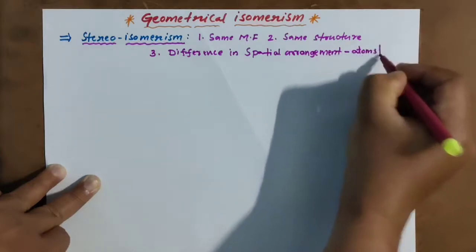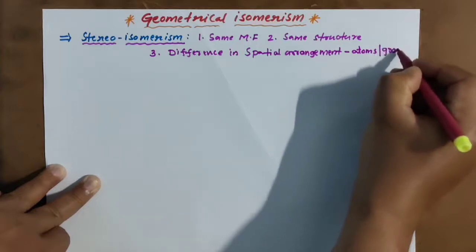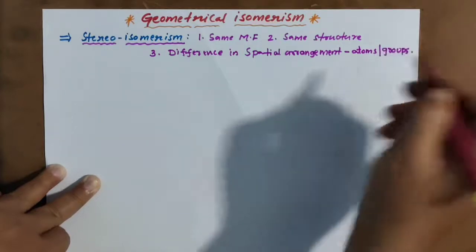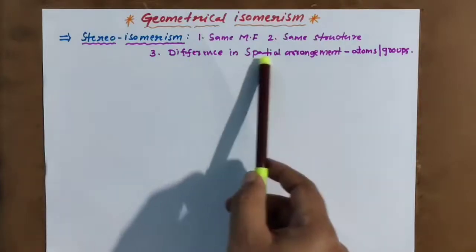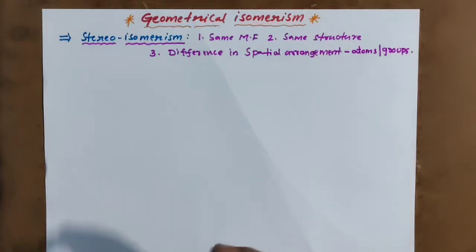Am I right? Here the molecular formula is the same, the structure is also the same, but the difference is spatial arrangement.